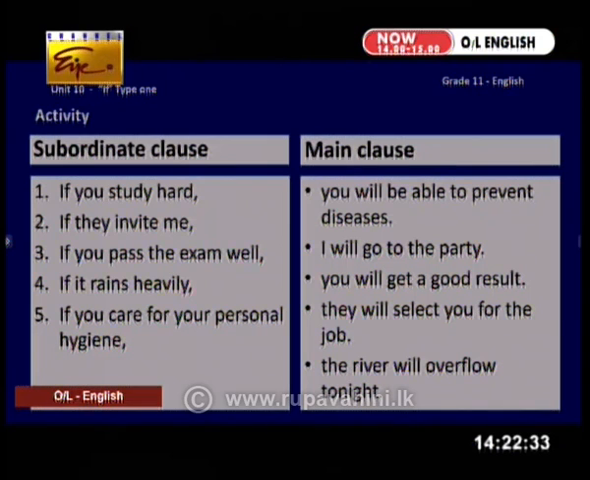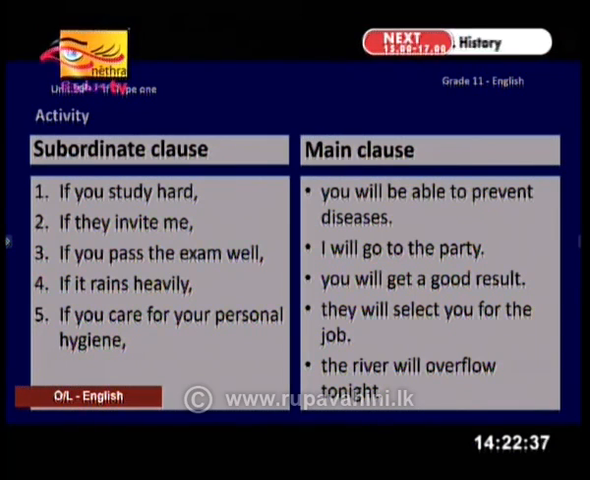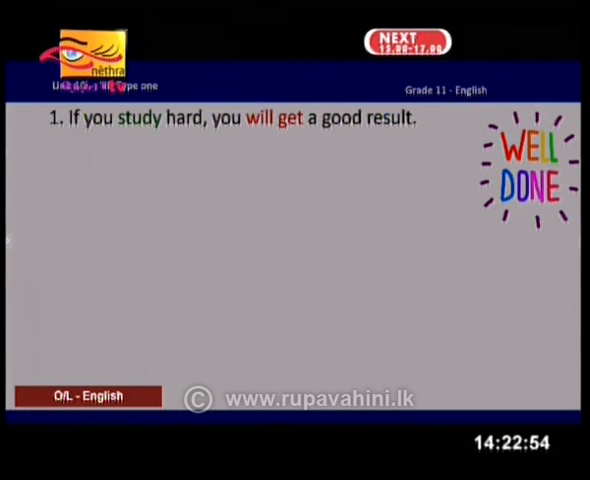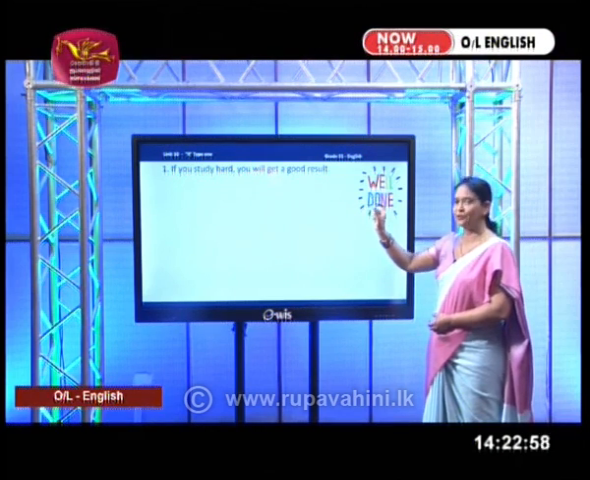All right. If you have completed your work, let's check the answers. Hope you all have got this correctly. First one: if you study hard, you will get a good result. Very good. This is what you have to write. If you study hard, you will get a good result. Study is simple present and will get is simple future.